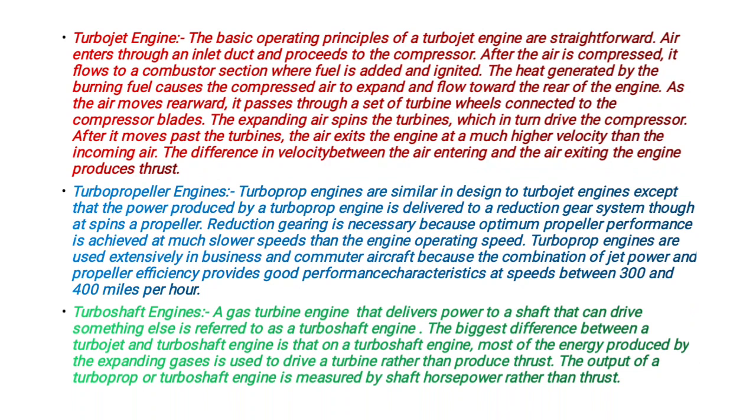Turboshaft engine. A gas turbine engine that delivers power to a shaft that can drive something else is referred to as a turboshaft engine. The biggest difference between the turbojet and the turboshaft engine is that on a turboshaft engine, most of the energy produced by the expanding gases is used to drive a turbine rather than producing thrust. The output of the turboprop or turboshaft engine is measured by shaft horsepower rather than thrust.